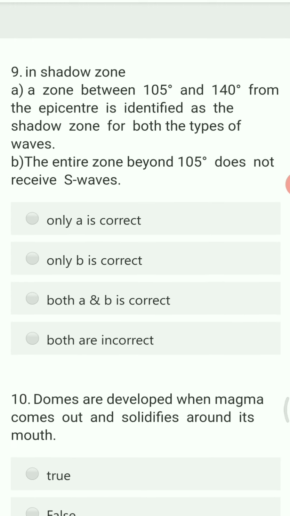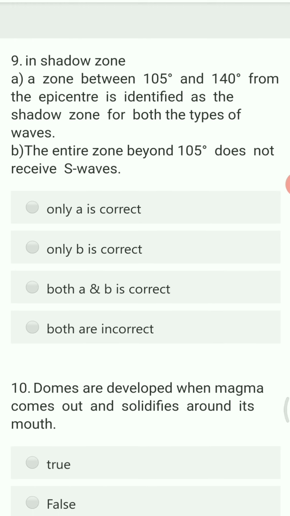Next question. In shadow zone, a zone between 105 and 140 degrees from the epicenter is identified as the shadow zone for both types of waves. And the entire zone beyond 105 does not receive S waves. For the first condition, between 105 and 140, you cannot see P waves as well as S waves, so it is called the shadow zone.